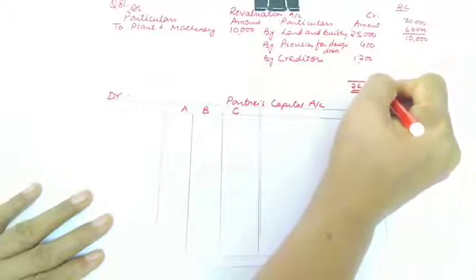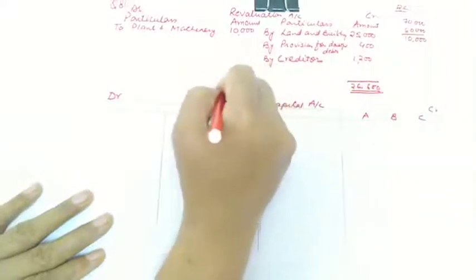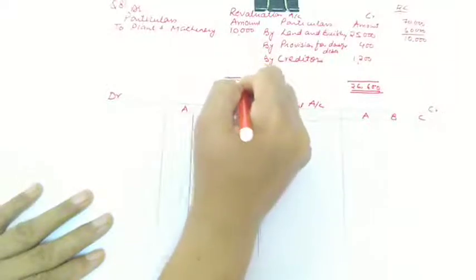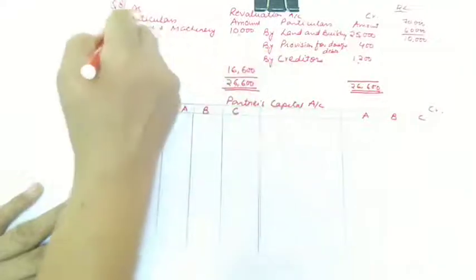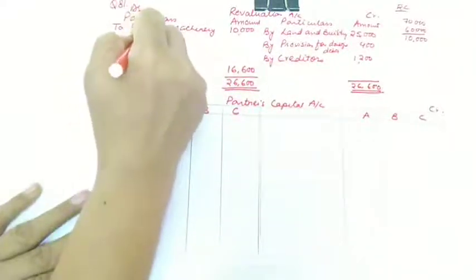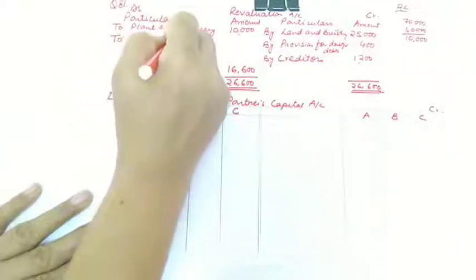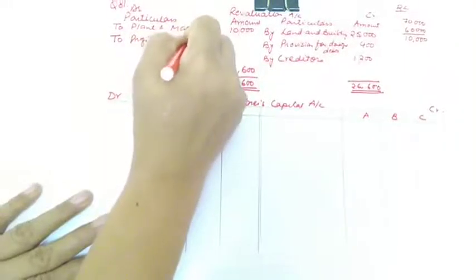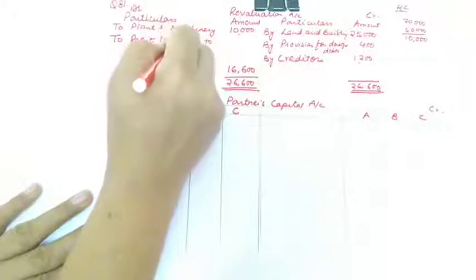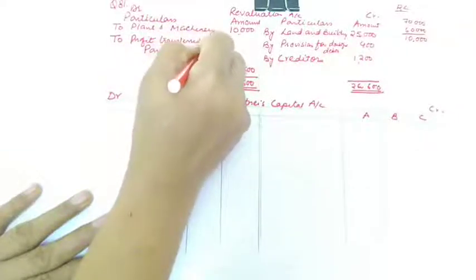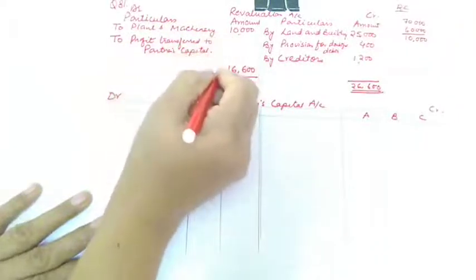26,600 and the profit will be 16,600. So the profit is transferred to partners' capital. Where will you transfer this? We will be transferring this to the old partners in the old ratio.